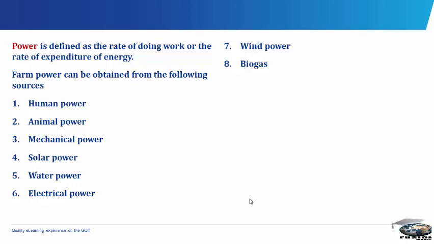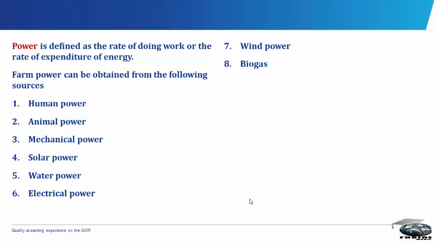The solar power. Solar power or solar energy is derived from the radiation, light, and heat reaching the Earth's surface from the sun. The energy from the sun is the ultimate source of energy. Solar energy is converted into electrical energy by solar panels installed in buildings. It's trapped by photovoltaic cells or solar collectors or panels. It is then converted to electrical energy which can be stored in batteries and can also be used directly.